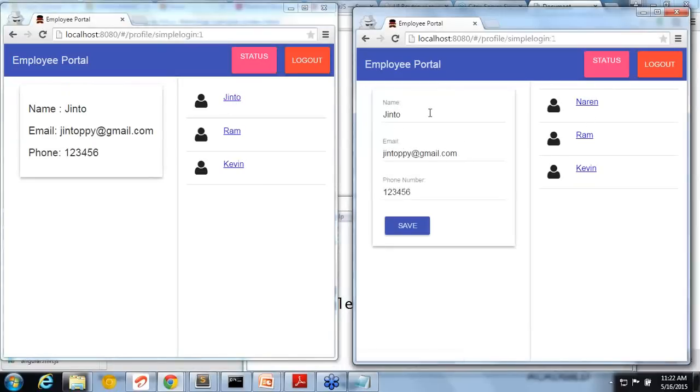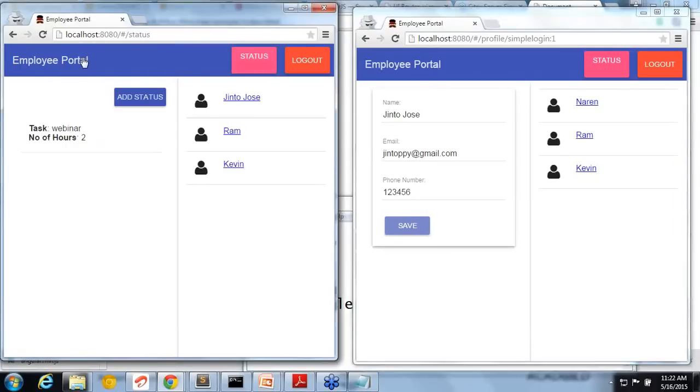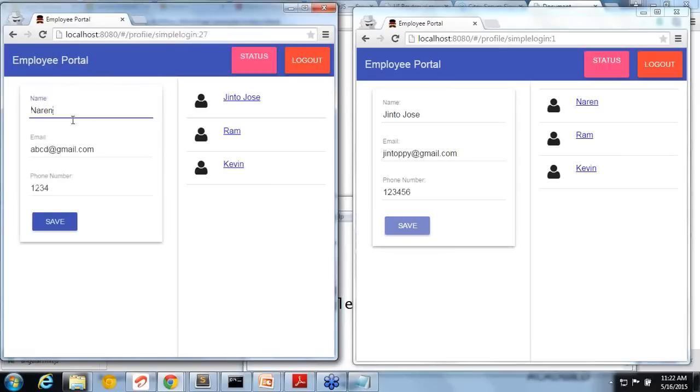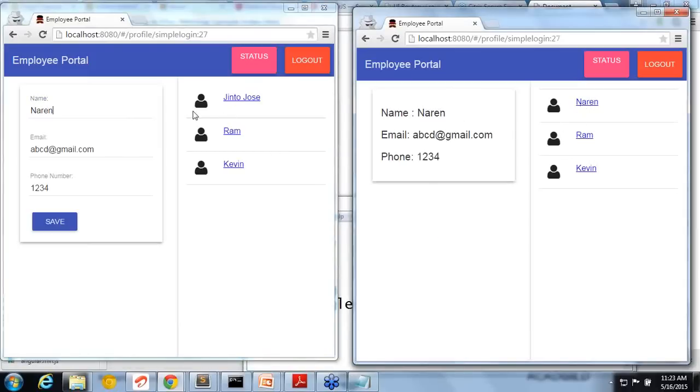So let me take this one. If you can see that when I updated, it's updating on the left side also, right? It's saved successfully here, and it's updating here also. Same way I can do the same here. If you notice, right now the name is Naren, and it's showing here. So maybe I can even take it here. Okay, so I'm seeing that user here.